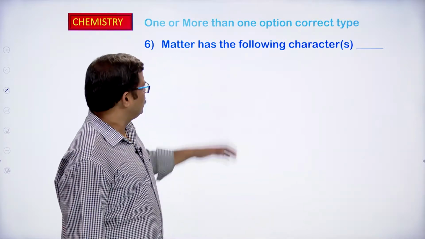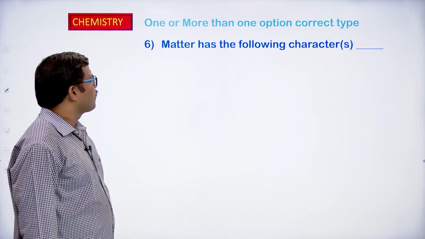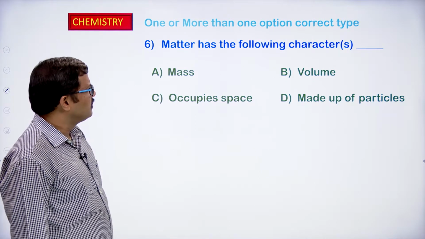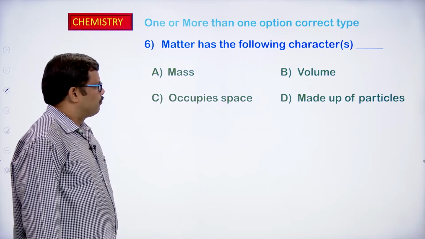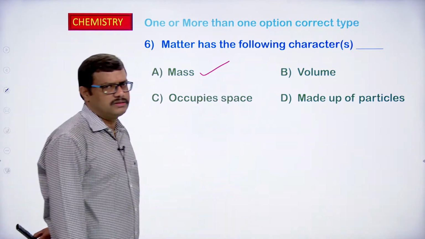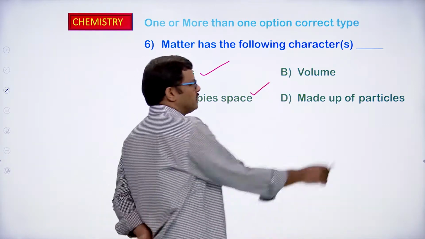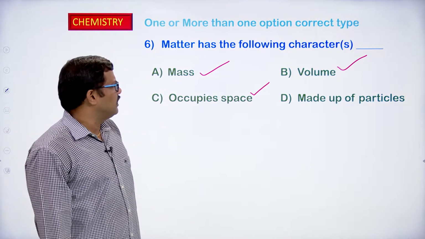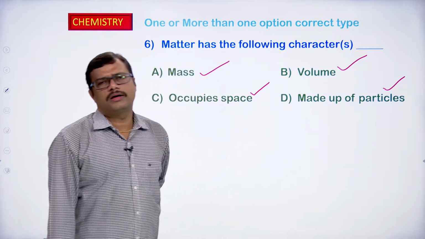Okay. Let us look at the 1 or more than 1 option correct type of question. Matter has the following characters. Matter has mass. Anything which has mass is going to occupy some space. So, it is having volume, and we know that matter is made up of particles. So, all are correct answers.